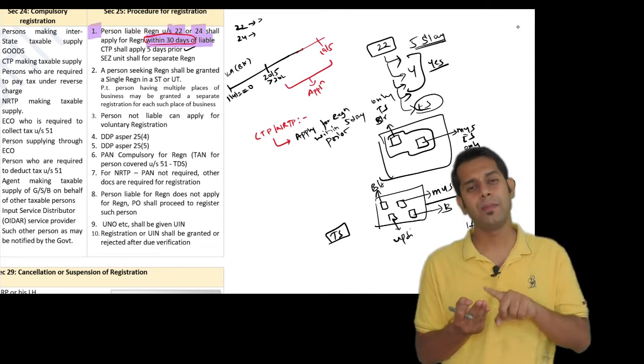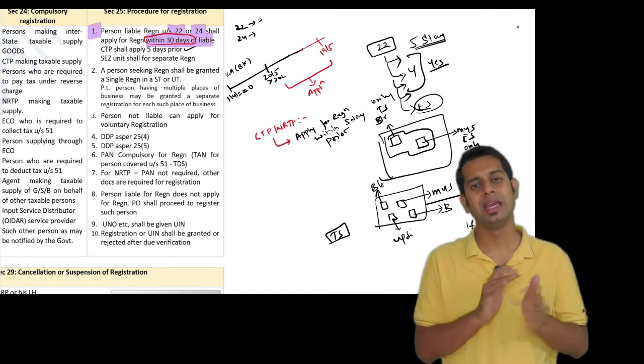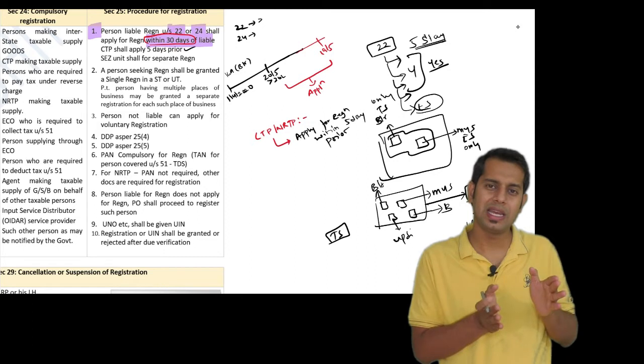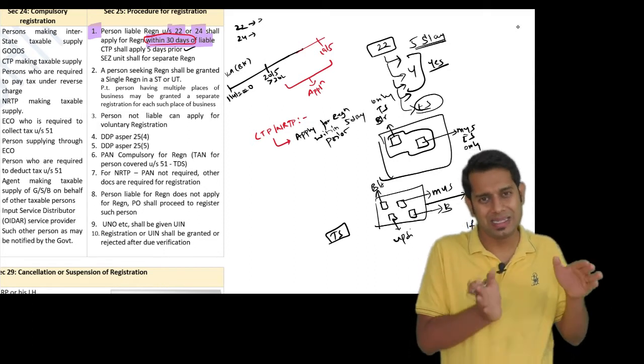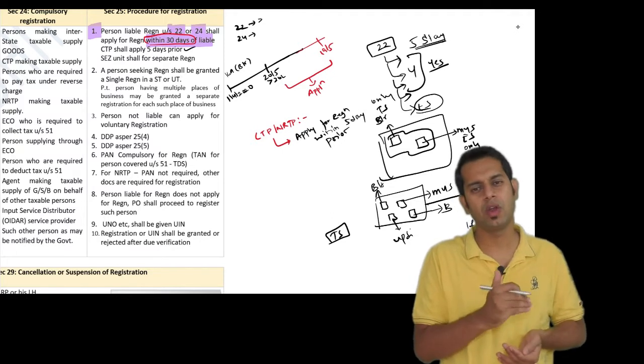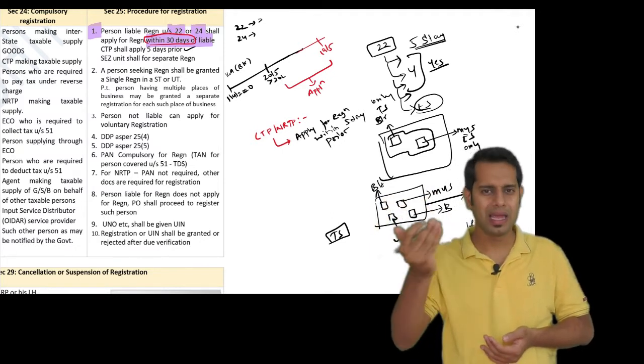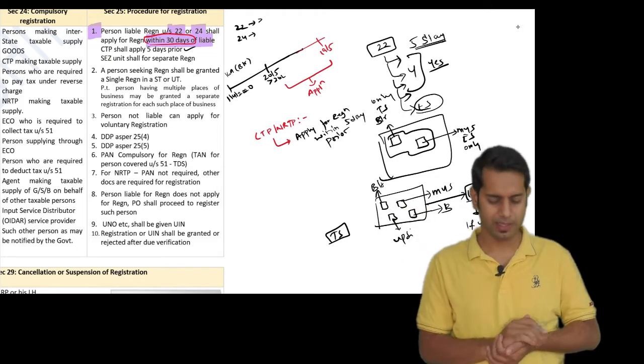And sir, what if I am making taxable supplies in 1 state and exempt supply in another state? In such cases, should I take registration in both the states? Registration will be required only in the state where you are making taxable supplies, unless you are liable for a compulsory registration in the other state.